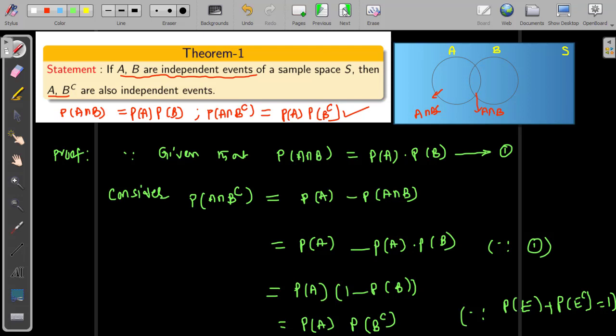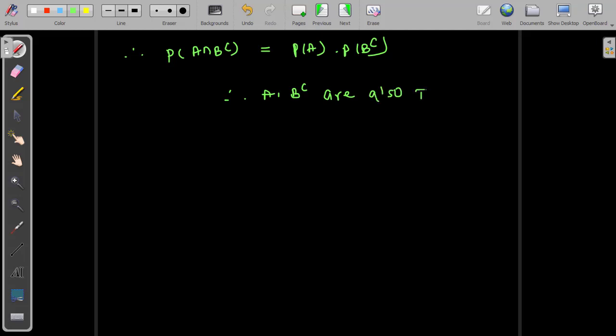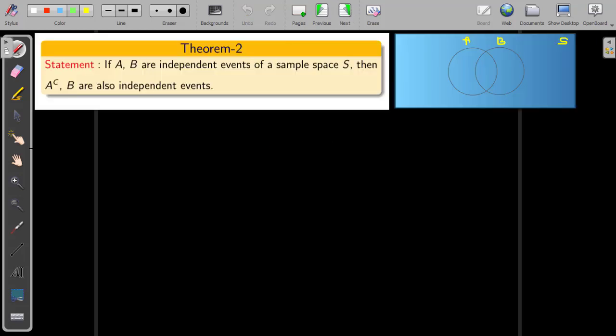Therefore we can say the probability of A intersection B complement is equal to the probability of A times the probability of B complement, which means A comma B complement are also independent events, hence the result. Now let us move on to theorem 2.